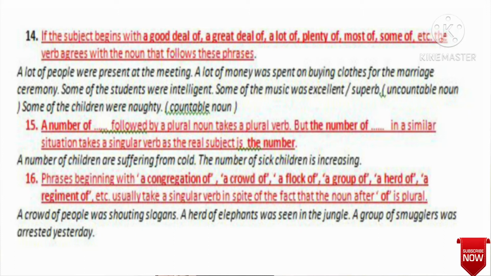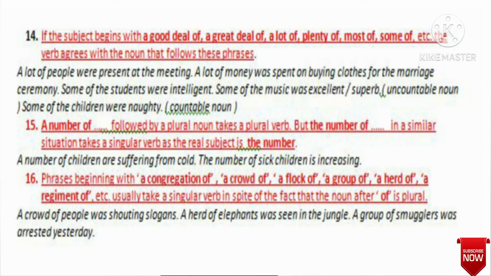Now I will proceed to point number 15, and this point tells us about a number of and the number of. Mark, there is the article before number of, that is a or the.